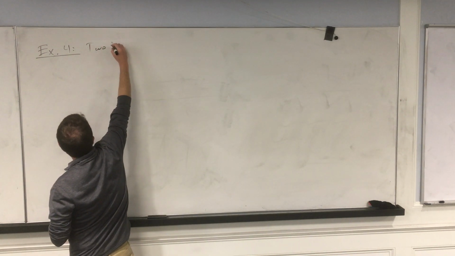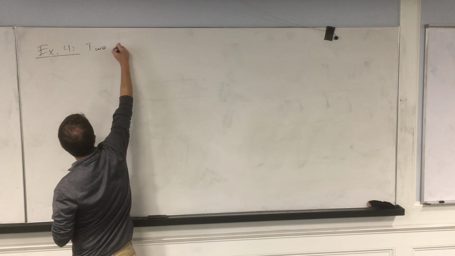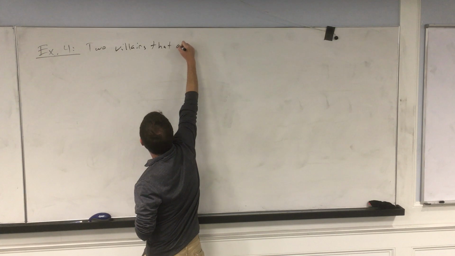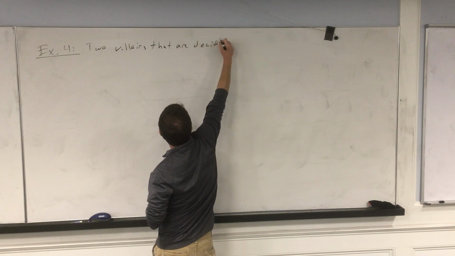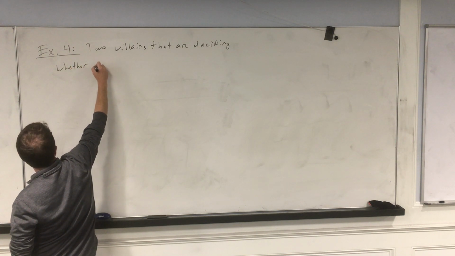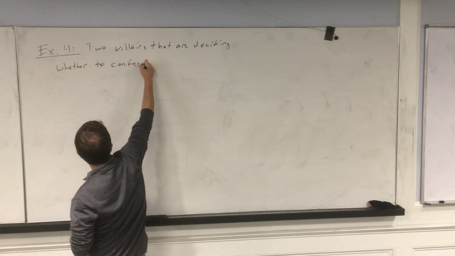So let's imagine that we have two villains that are deciding whether to confess to a crime.